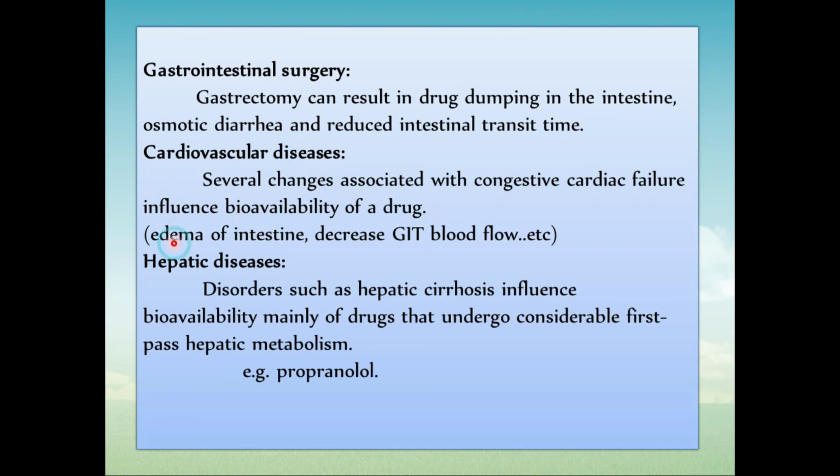Example, in case of edema of intestine, there is a decrease in GIT flow rate, and ultimately it will affect your rate of absorption. Then hepatic diseases will also have impact on your absorption. Disorders such as hepatic cirrhosis influence the viability of a drug that undergoes considerable first pass effect metabolism. Example is propranolol. Means propranolol will get absorbed more if the person is suffering from hepatic diseases.